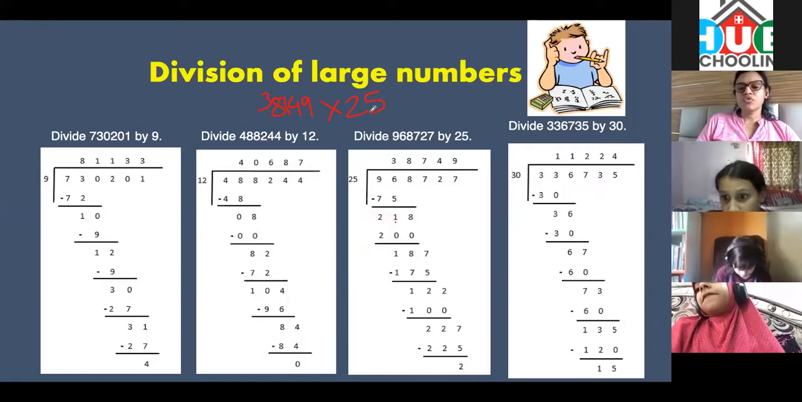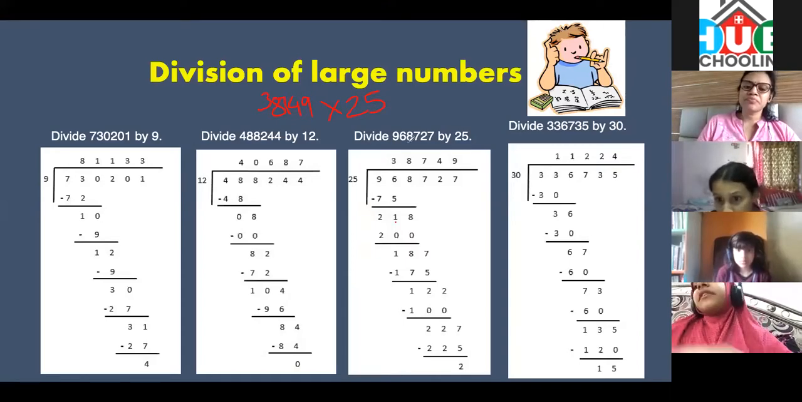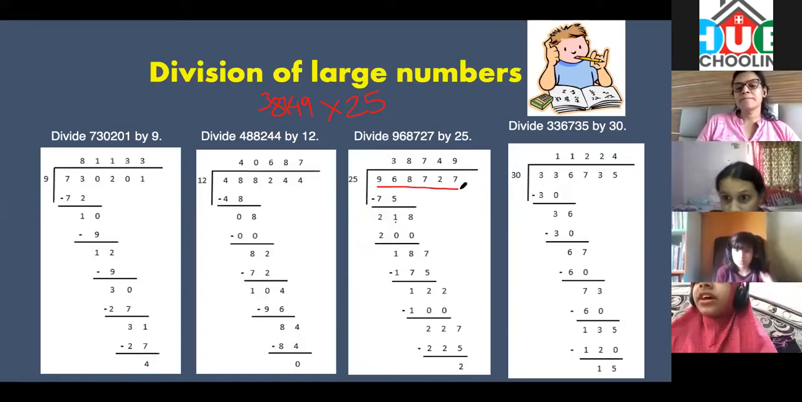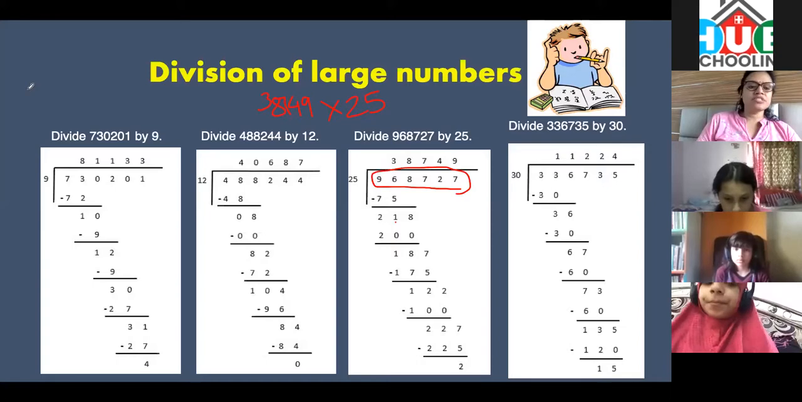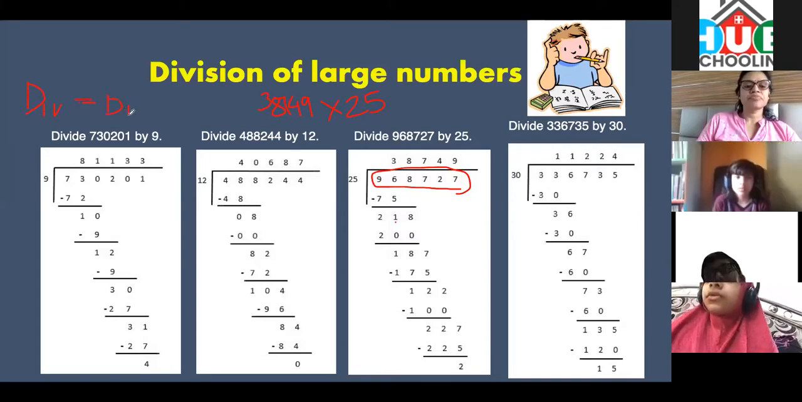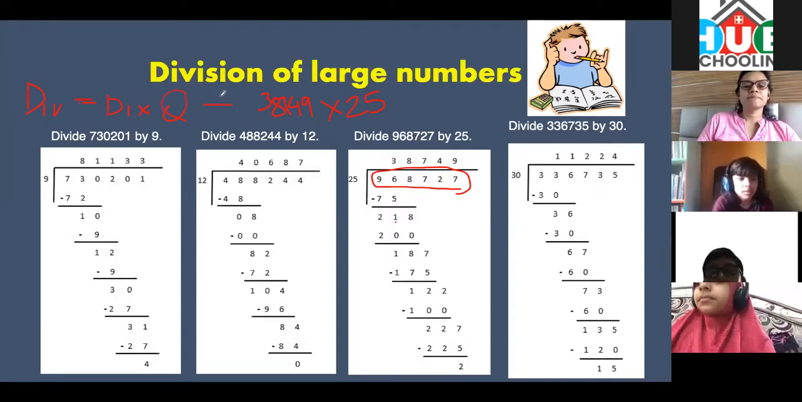968725. Add plus 2. Add 2 in it. This answer you got? 968727. So that means your division is correct. You got dividend, right? Your formula is dividend is equal to what? Divisor into quotient plus remainder.